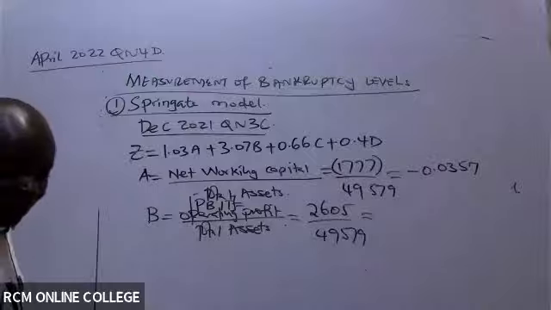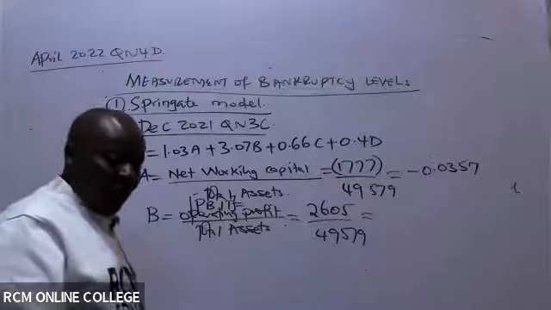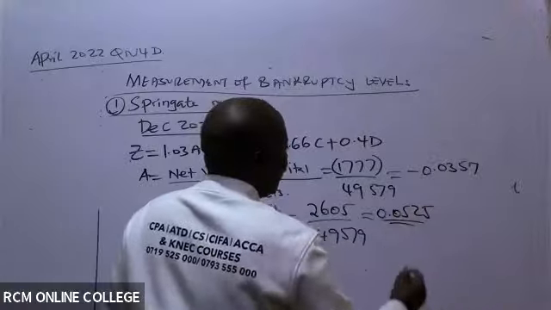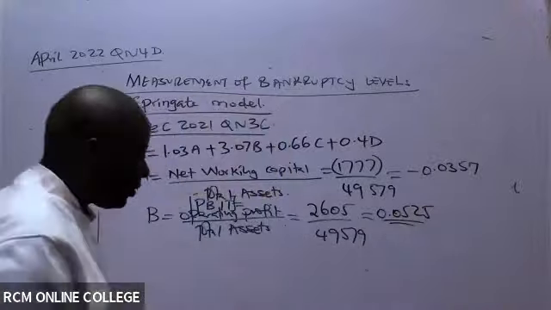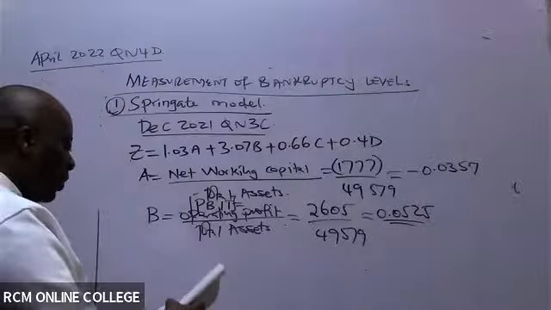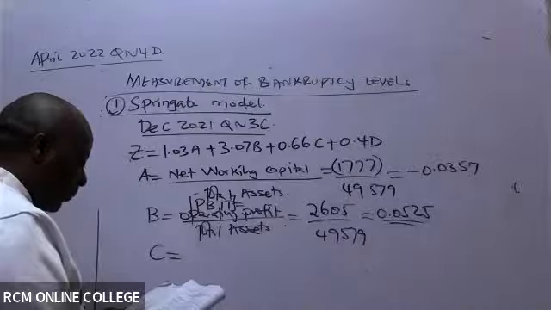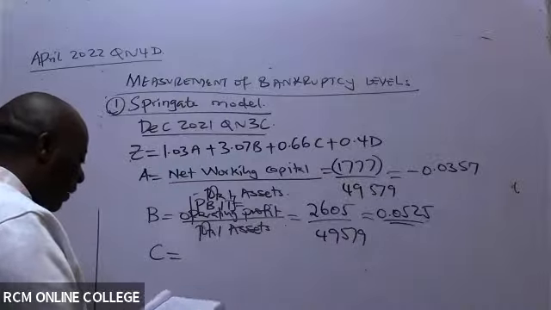All right. So this one I'm being given an answer as 0.0525. Thank you very much. So that's B. From there we go to C, ladies and gentlemen. So C, what do we have here under C? They have given us something nice there.